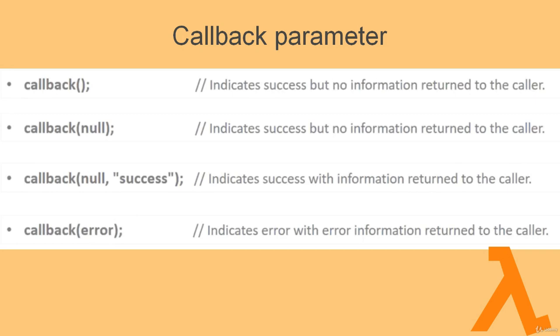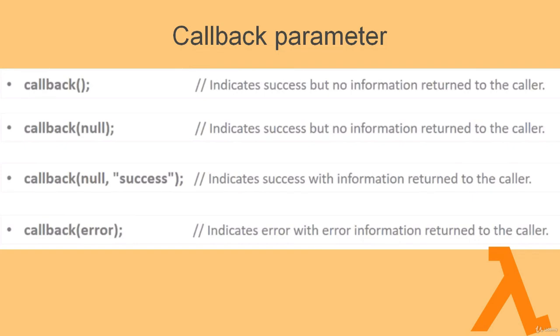These are four types of uses of the callback parameter that we can use to print result, error, or simple information. When you do not write explicitly any parameter or argument in the callback function, it indicates the success without any information returned to the caller.